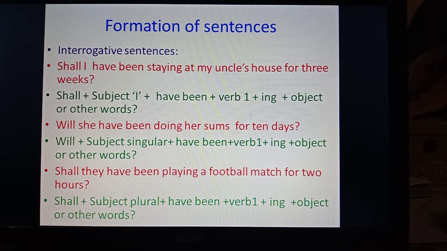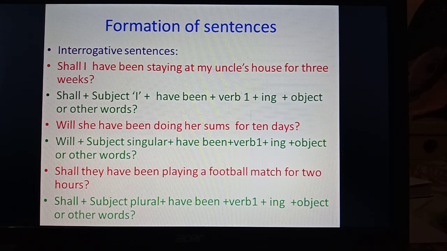Shall and will are to be used in the beginning. Shall I have been staying at my uncle's house for 3 weeks? Will she have been doing her sums for 10 days? Shall they have been playing a football match for 2 hours? So, shall and will be in the beginning, and in the end the sign of interrogation is to be used. The rest of the formation will be the same.